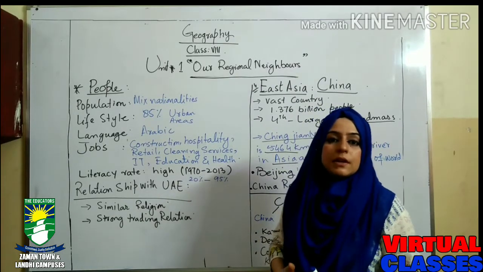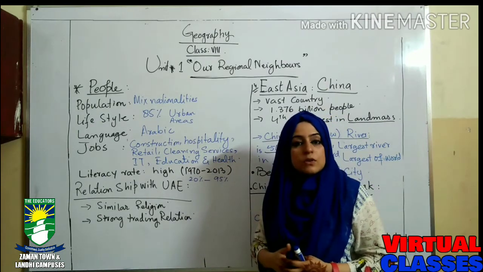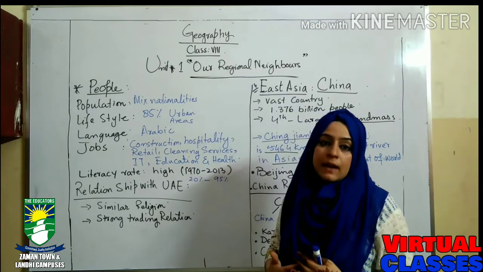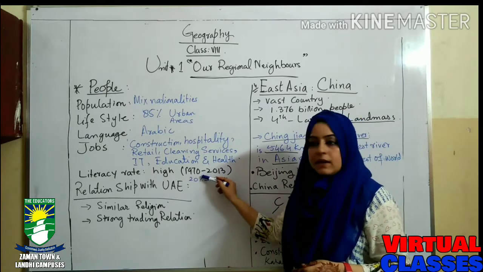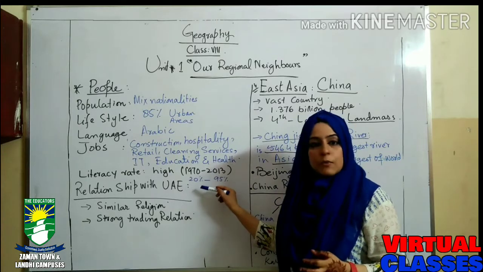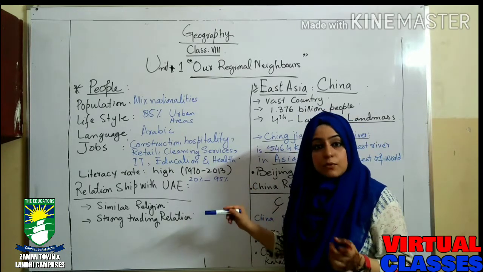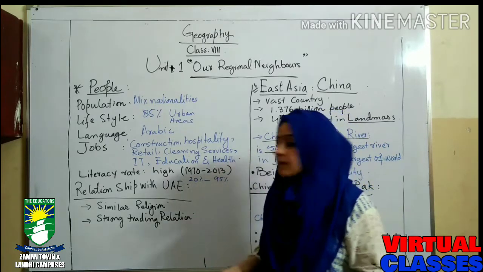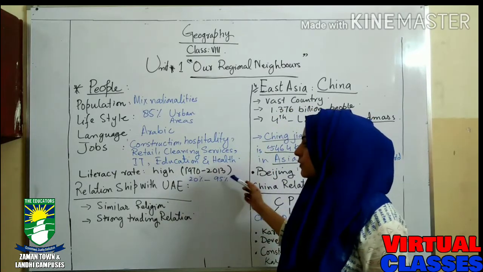It's a very good thing for the economy that the literacy rate of the UAE is going higher and higher with time. Here we have the 1970 to 2013 statistics: in 1970 it was about 20%, and in 2013 it has risen from 20% to 95%. It's just awesome, an amazing improvement in the literacy rate of the UAE.